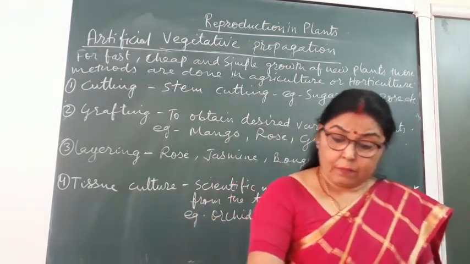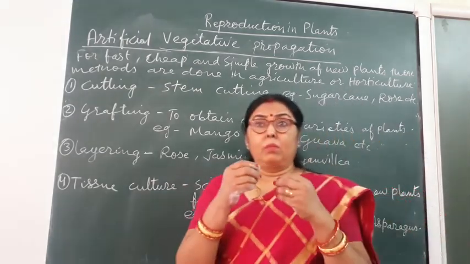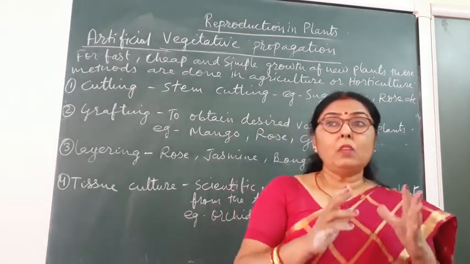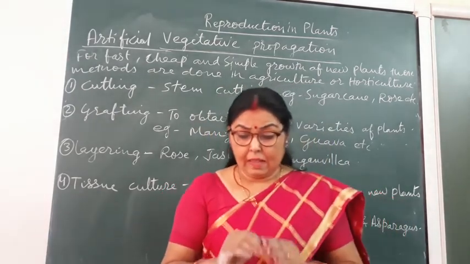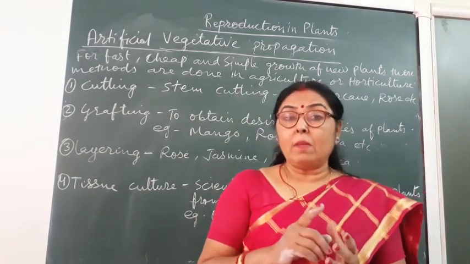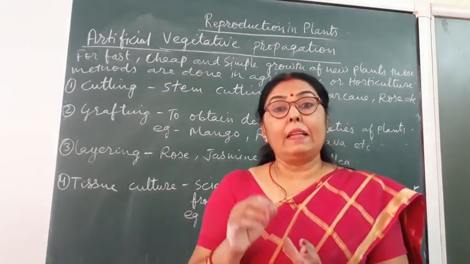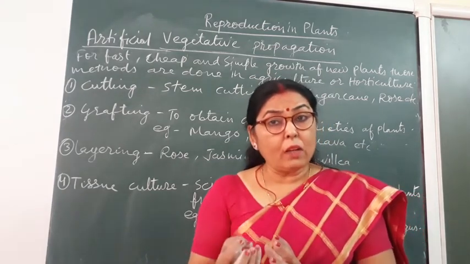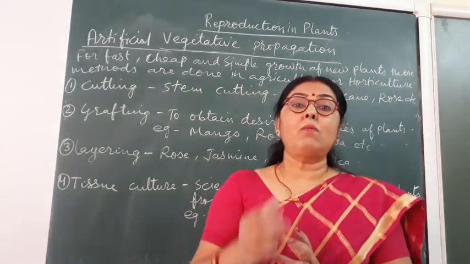Third one is layering. Layering is a very easy method. Anyone can do it. How? In this process, a young branch is bent and covered with moist soil. But always remember, where you are covering the branch with soil, that should have a node, so that from the node new roots will grow and a new stem will also grow.